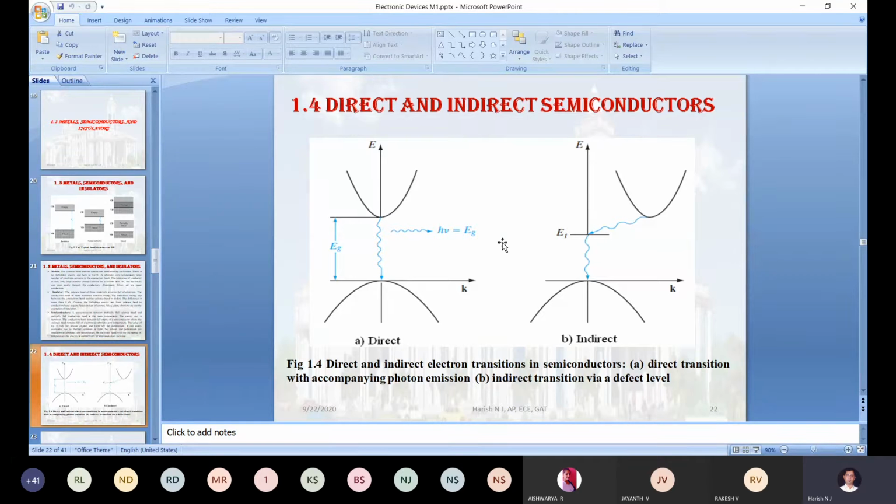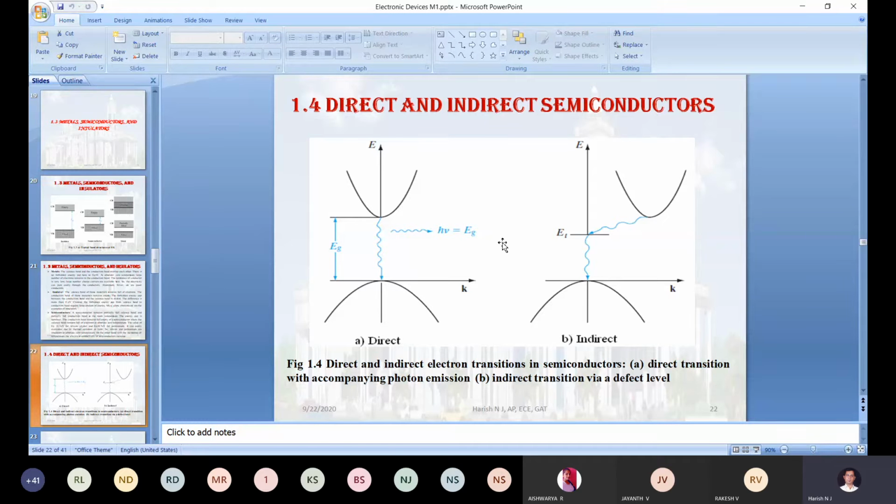For indirect semiconductors, for silicon, it will be 1.118 electron volt. In some textbooks, they have rounded it off to 1.2 electron volt at 0 Kelvin. All these values I am reading out are at 0 Kelvin. For germanium, it will be 0.74 electron volt. Silicon carbide, 2.86 electron volt.